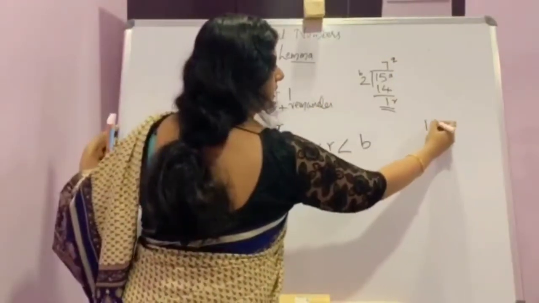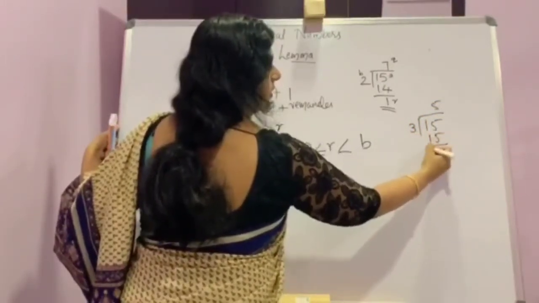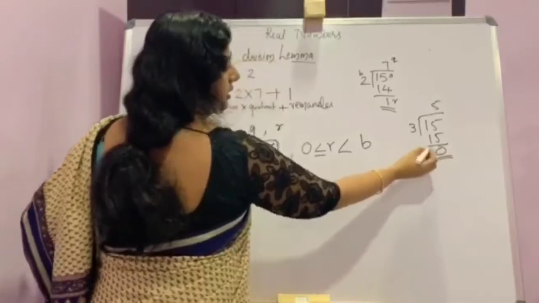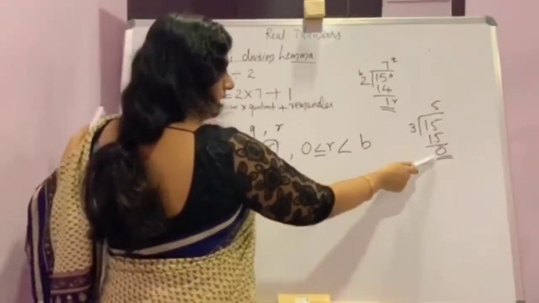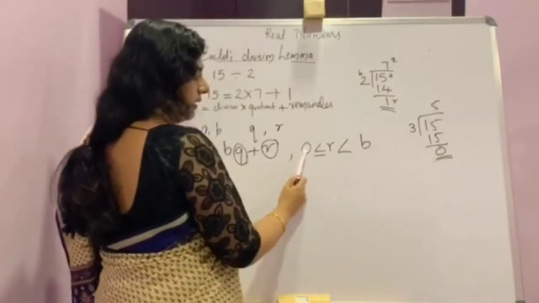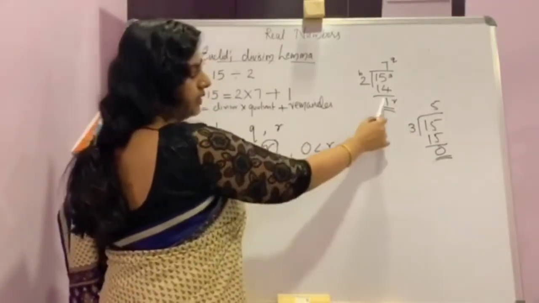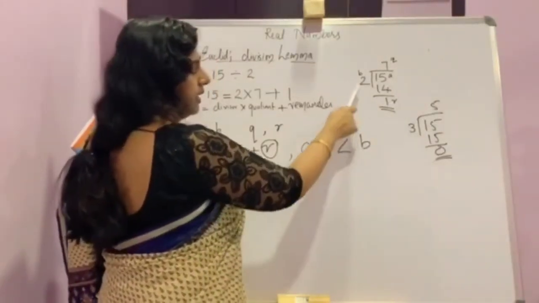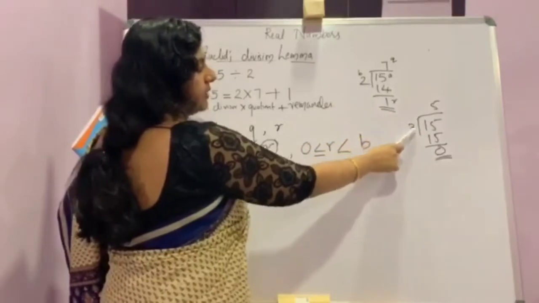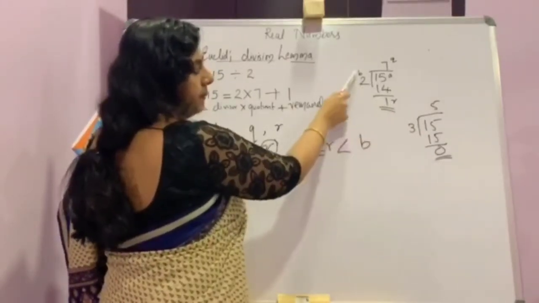Here the remainder is 0, right? That is, they told the condition, remainder can be 0 or greater than 0, any value but less than b. b is the divisor. Remainder should always be less than b.